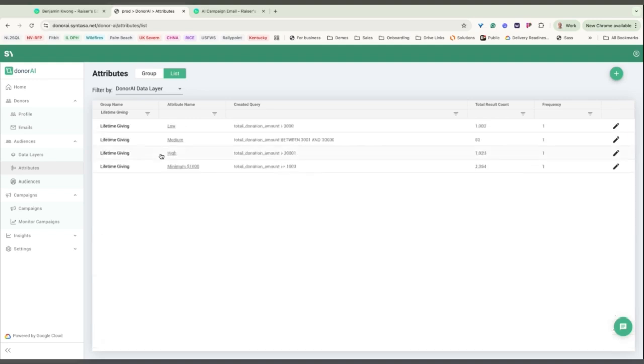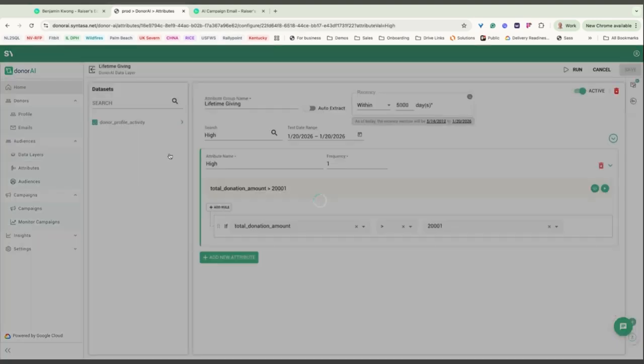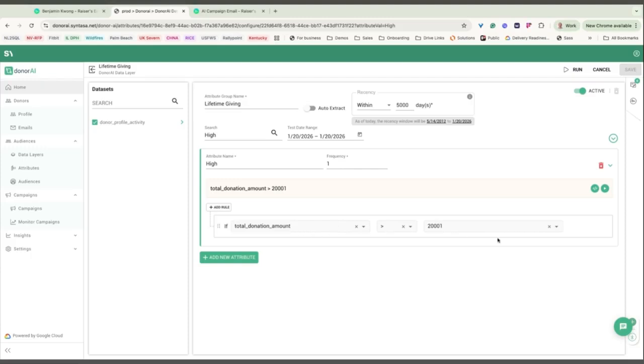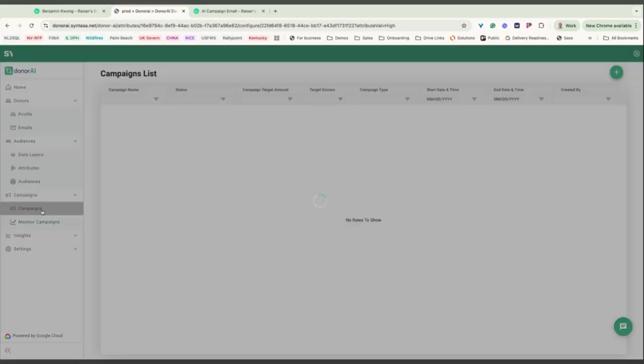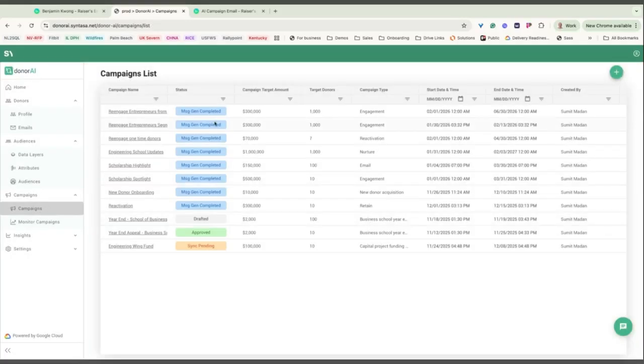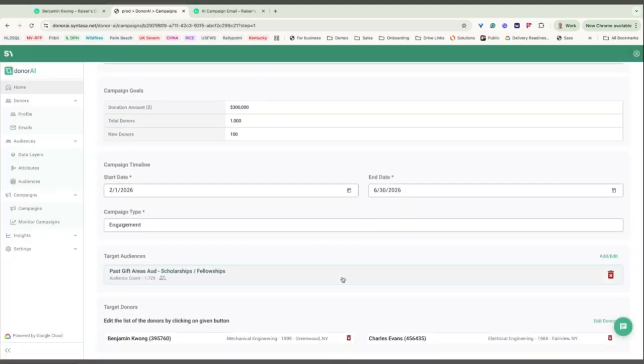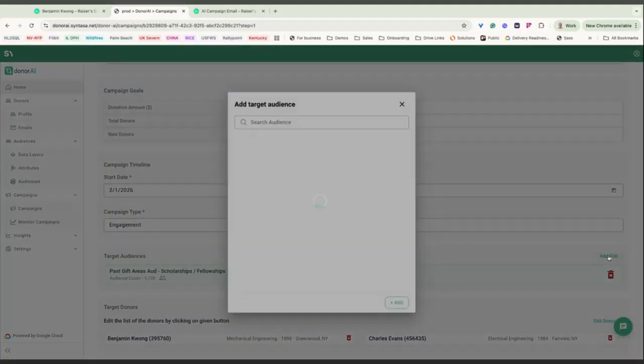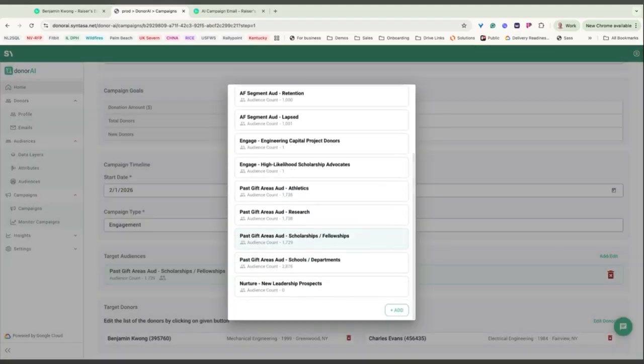For example, if you see the lifetime giving criteria, a high lifetime giving criteria is one where the donation amount is more than 20,000. Before activating anything, I can test exactly who is included in this audience over a sample data range. This keeps the gift officers in control and avoids blind outreach. Now, go back to our campaigns. We can see that in the campaign, we have defined an audience which has given past gift areas. We can add, edit, and delete from this audience list.